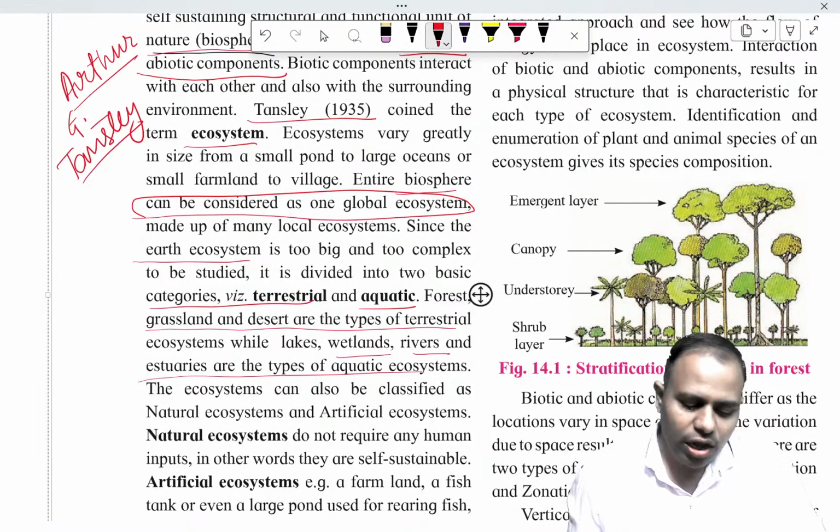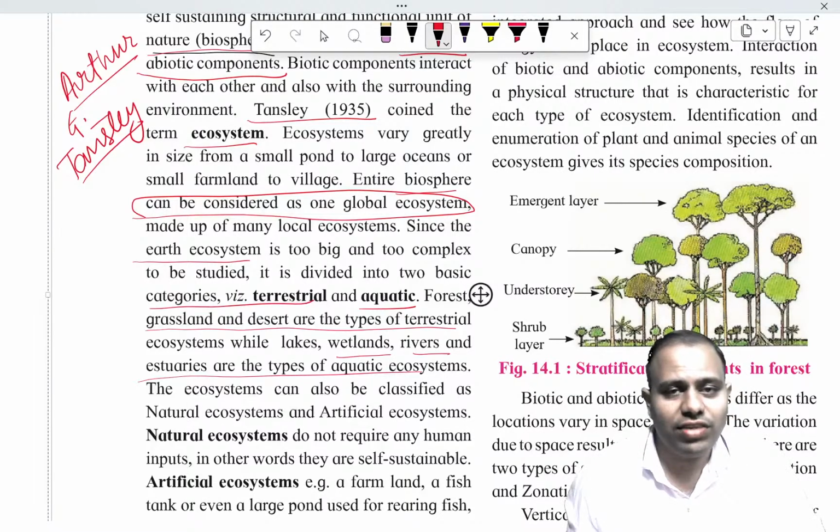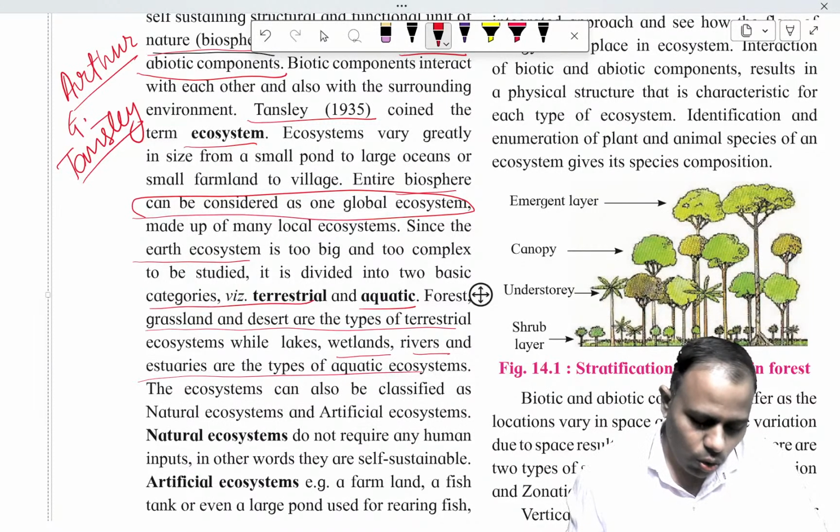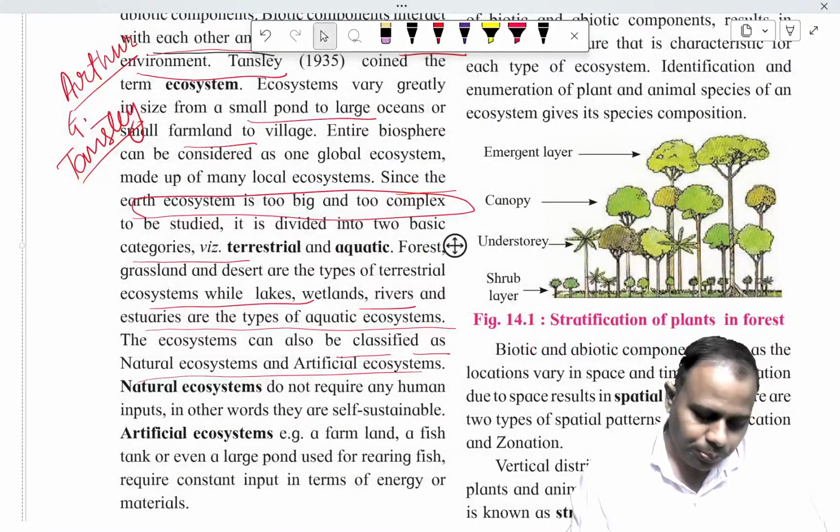Okay, a natural ecosystem does not require human inputs. It is self-sustained, made by itself. And humans are also part of that natural ecosystem.